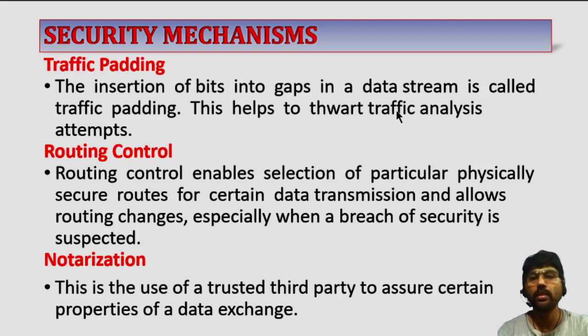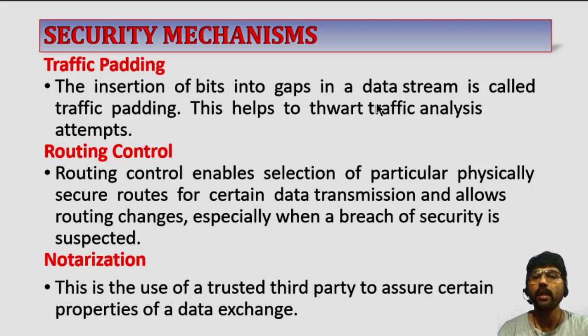Hackers or other persons can't read your data because the data is encrypted, but they try to analyze what type of message transmission is going on in between. That is, they try to access it. To overcome that problem, to disguise which type of information you are sending, additional bits are added to your data and sent.